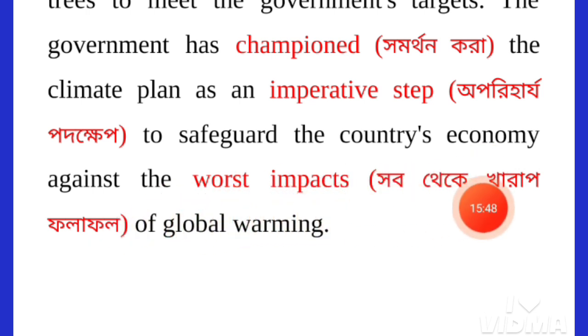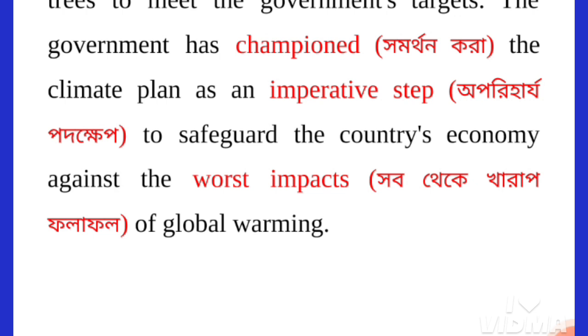Against the worst impact of global warming, and this will reduce the global warming because we know all these negative effects which we have already discussed are negative effects on our environment, and this can be called global warming. You know what global warming is. Global warming is a result of negative activities.